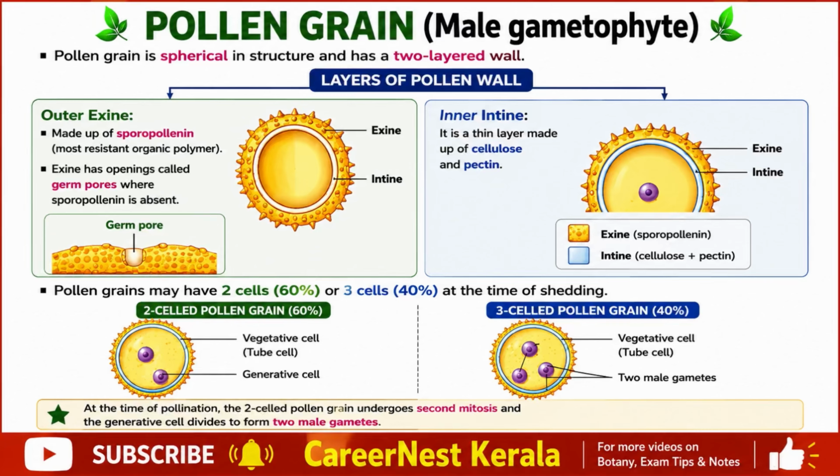Pollen grains may have 2 cells, 60%, or 3 cells, 40%, at the time of shedding. 2-celled pollen grain, 60%: vegetative cell, tube cell, generative cell. 3-celled pollen grain, 40%: vegetative cell, tube cell, 2 male gametes at the time of pollination. The two-celled pollen grain undergoes second mitosis and the generative cell divides to form two male gametes.